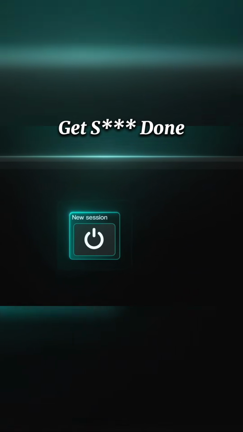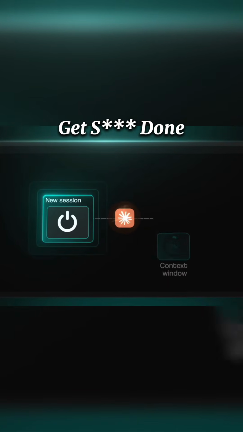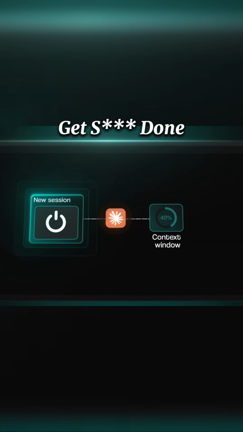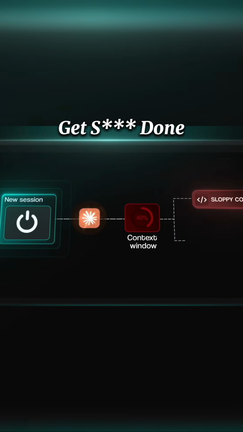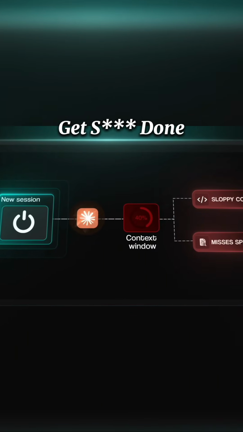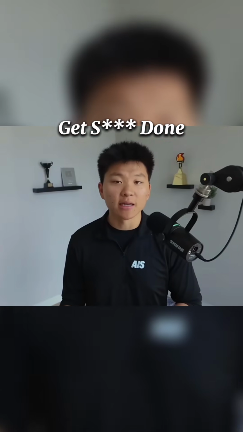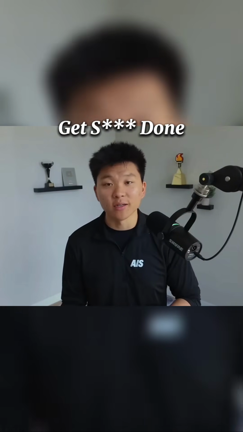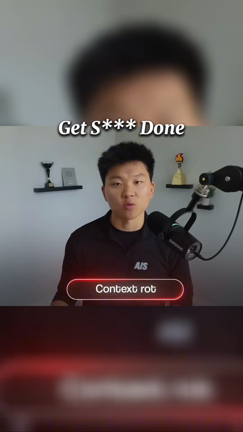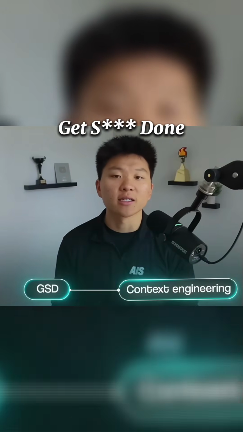You start a session, things are going great, Claude's nailing everything. Then somewhere around halfway through your context window, it starts to fall apart. You know, code gets sloppy, Claude forgets requirements that you set at the beginning of the session. It starts skipping steps and it actually cuts corners, and it might tell you things are done when they're not. And this is essentially called context rot. Now, GSD fixes this with context engineering.